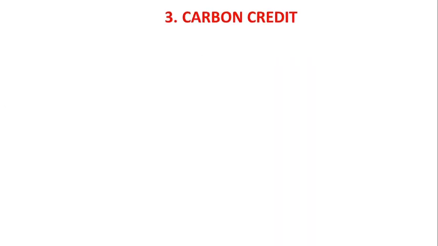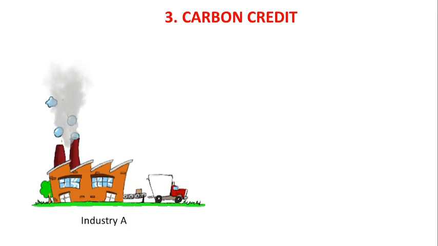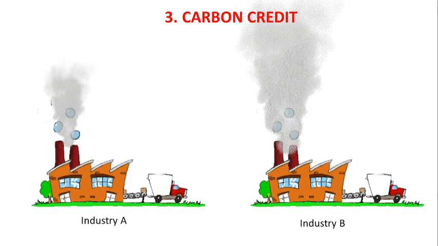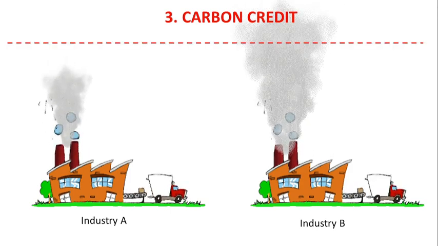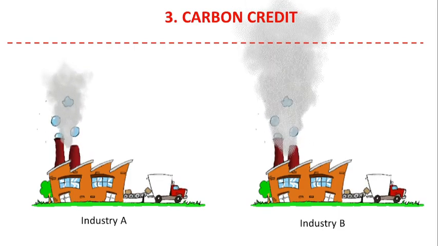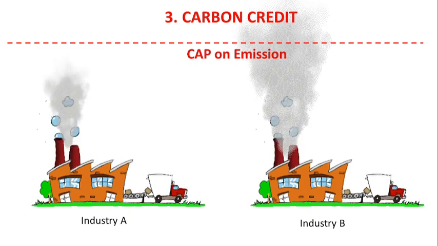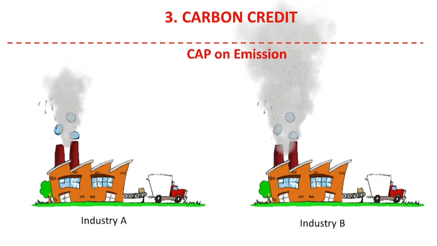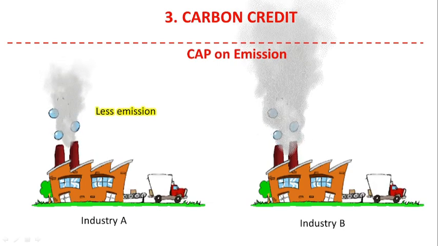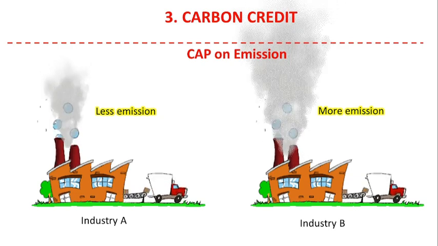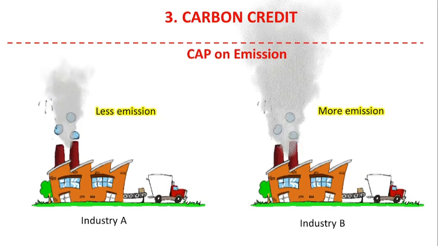Let's say there are two industries, Industry A and Industry B. Both industries are emitting carbon dioxide. But in Kyoto Protocol, there is a cap or limit to which a company can produce emission. This limit is also known as cap on emission. So if we now look closely, Industry A is emitting less pollution, Industry B is releasing more emission in the environment. So we should try to avoid Industry B.